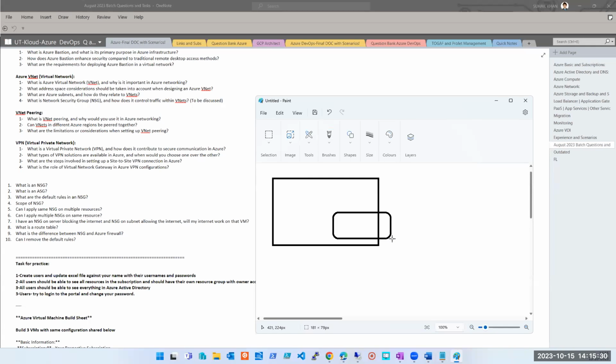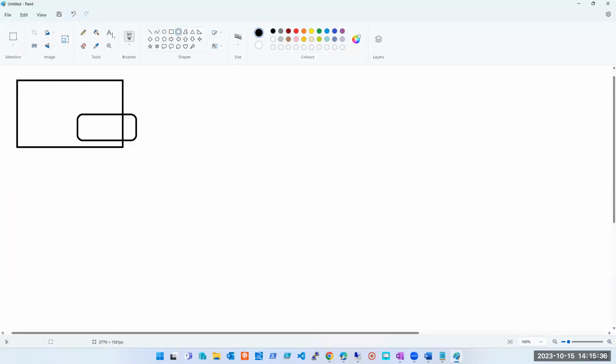Okay. So let's say this is my server 1. This is my VM001. This is the NIC of that VM. So here I will have one NSG attached. So my NSG is attached to this NIC.